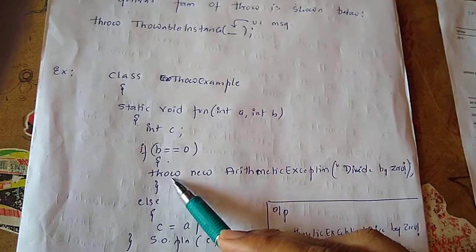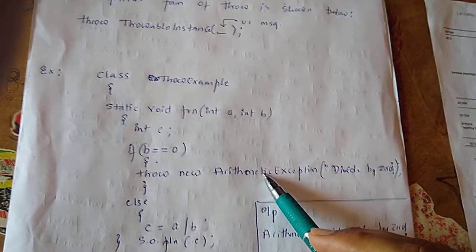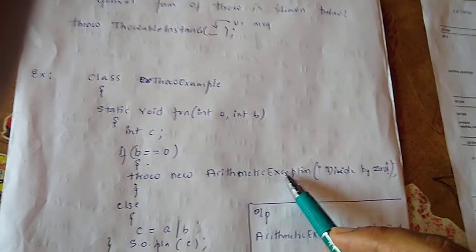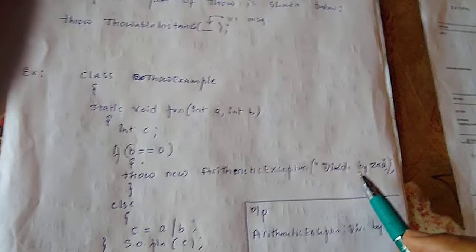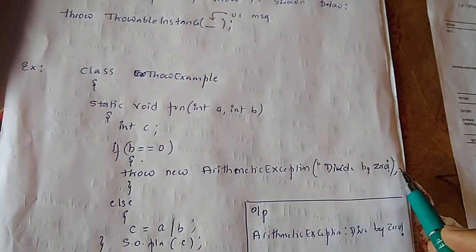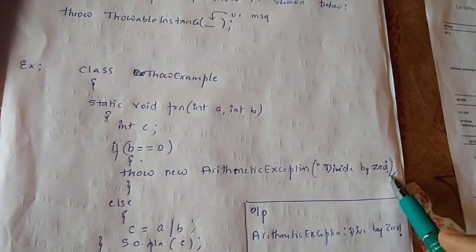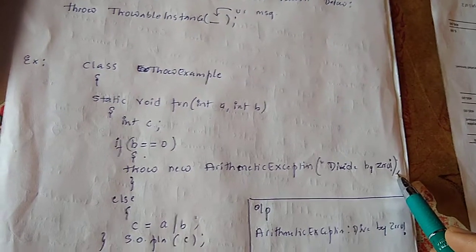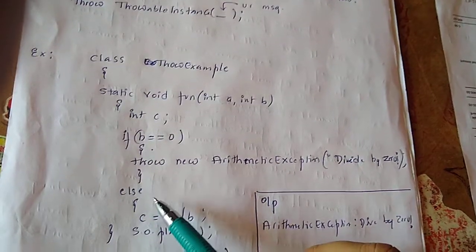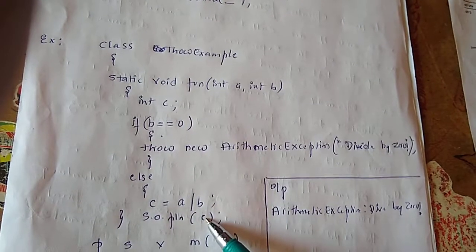How to throw: using the new operator, then the throwable instance. Here I'm using ArithmeticException. Then the message; you can write whatever message you want. Here I write "divided by 0!" within double quotes, ending with a semicolon. That is the end of the if block. In the else block I'm just dividing a by b and printing the value of c.